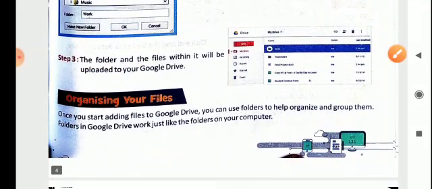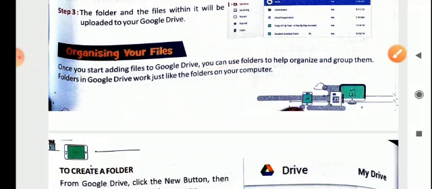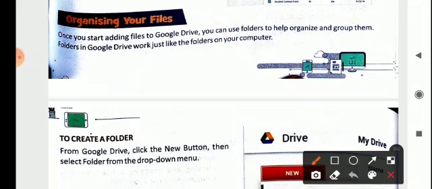Next is organizing your files. Once you start adding files to Google Drive, you can use folders to help organize and group them. Folders in Google Drive work just like folders on your computer. It is always a good practice to organize your things properly. At your home also you organize things, isn't it? In the computer also you have to follow some manner of organizing your files and folders. In the same way, in Google Drive you can organize whichever data or files you are uploading.